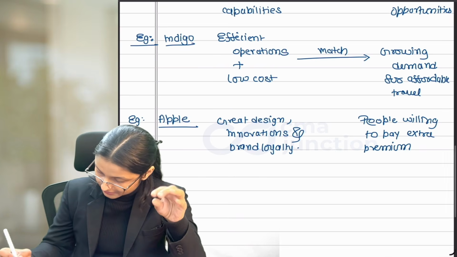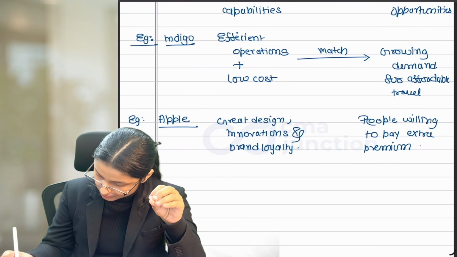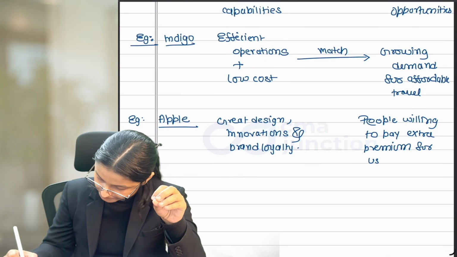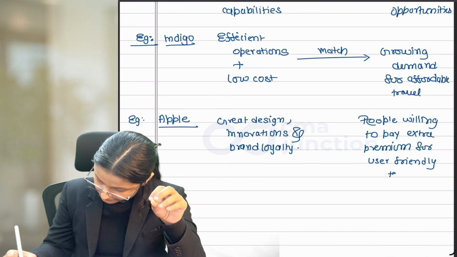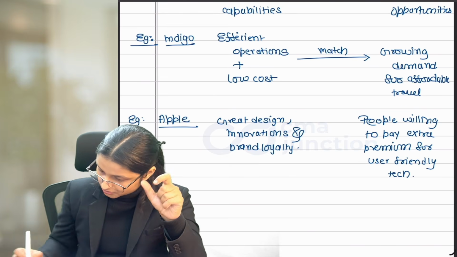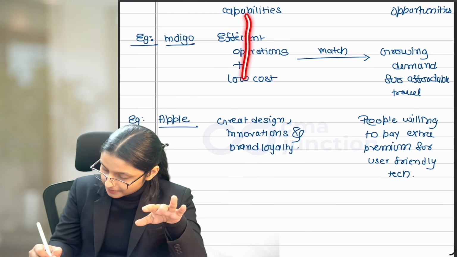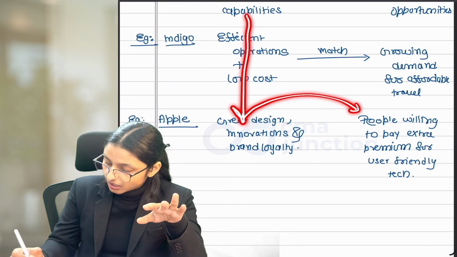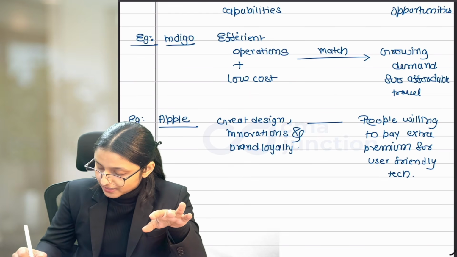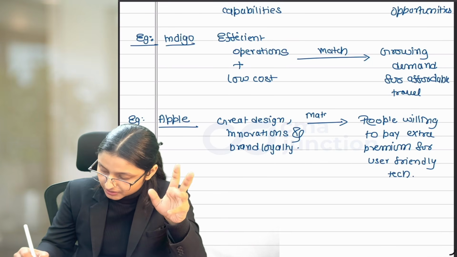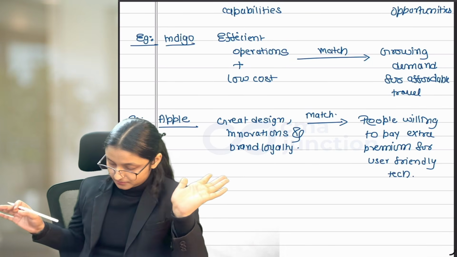People willing to pay extra premium for user friendly tech. So, what did Apple do? Apple matched its capability with the available opportunity.